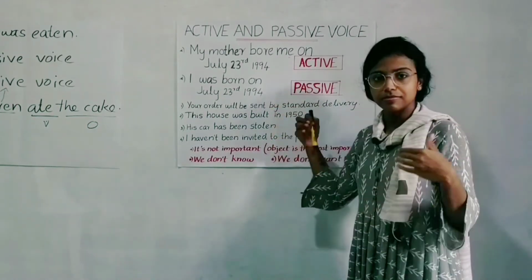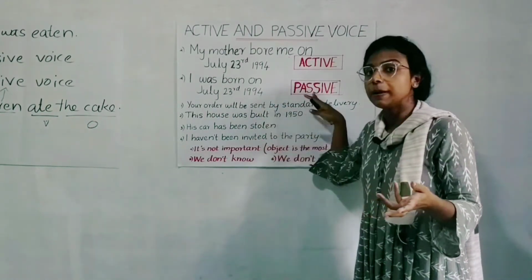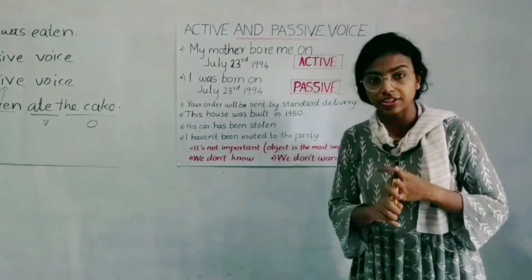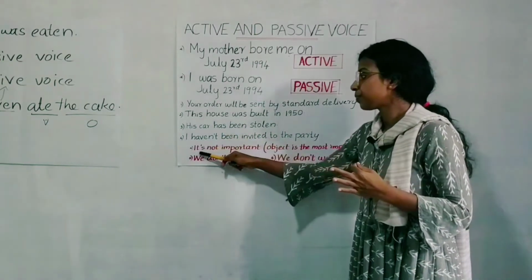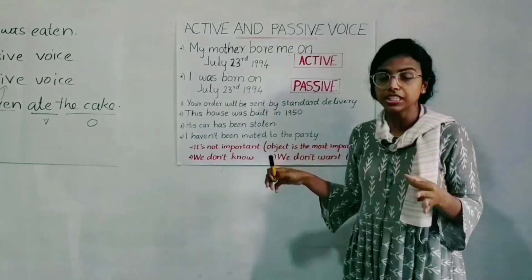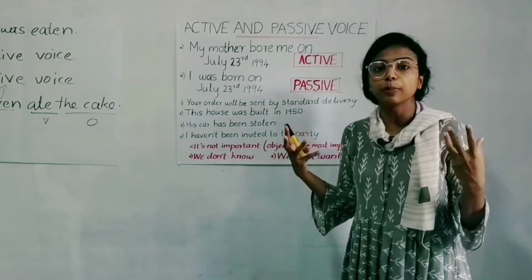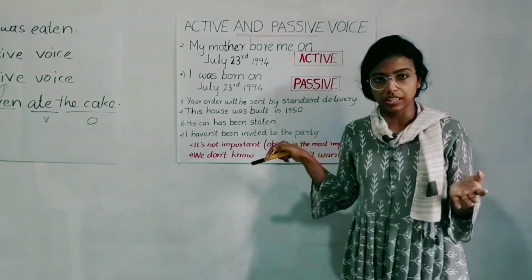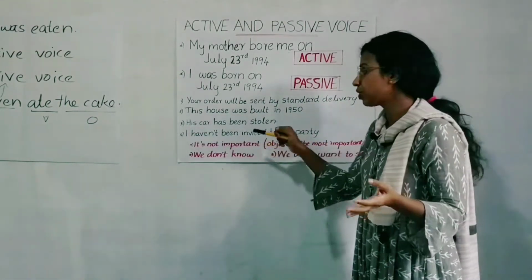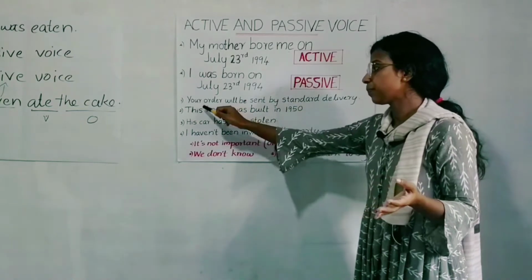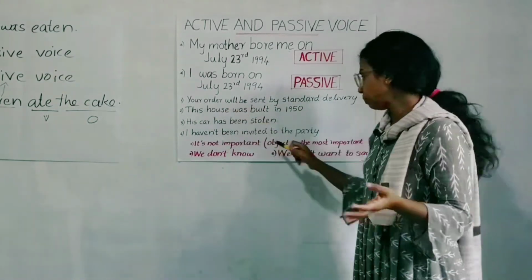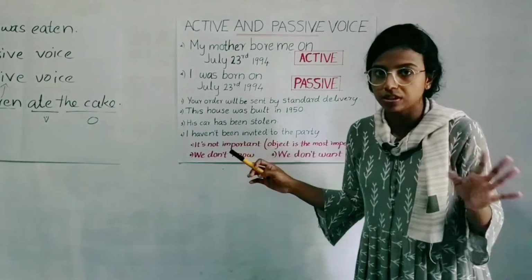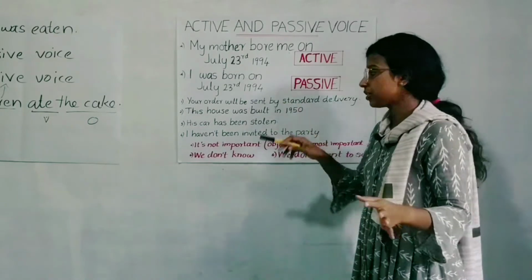So these are some common occasions we use the passive voice. Mainly, we use the passive voice on three occasions. First, when the subject is not important, or when it's not important to mention the subject, and rather the object is the most important thing. For example, your order is important. The object is the most important thing here. Who is delivering your order is not the important thing. So we use the passive voice.